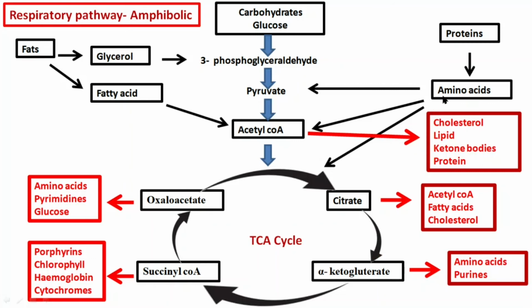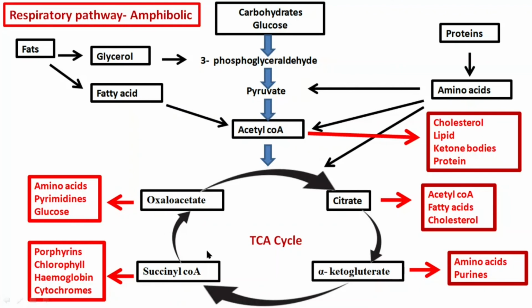Already we have seen certain amino acids can get converted into intermediates of TCA cycle. In the same way, certain intermediates of TCA cycle can give rise to amino acids. For example, alpha-ketoglutarate and oxaloacetate can give rise to amino acids that are required for synthesis of proteins. Apart from that, for the synthesis of nucleotides, purines and pyrimidines are needed. Alpha-ketoglutarate can give rise to purines and oxaloacetate is needed for synthesis of pyrimidines. Oxaloacetate can also give rise to glucose.